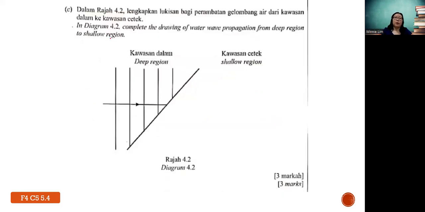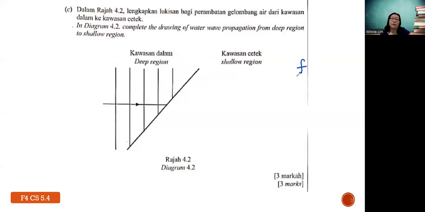In diagram 4.2, complete the drawing of water wave propagating from deep region to shallow region. Like teacher mentioned, when you go from deep to shallow region, basically refraction occurs. The key concept under this is you need to know what happens to the speed and the wavelength. I always have this chart to tell students what changes and what does not change.